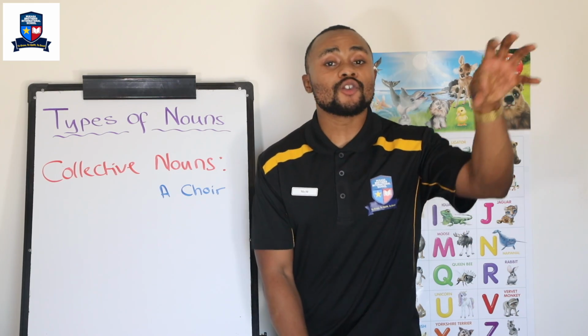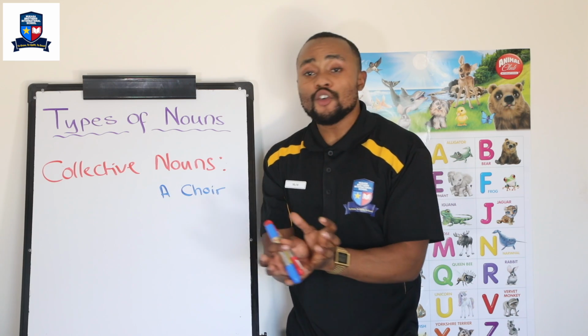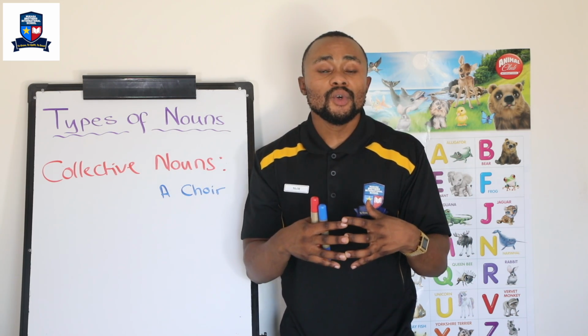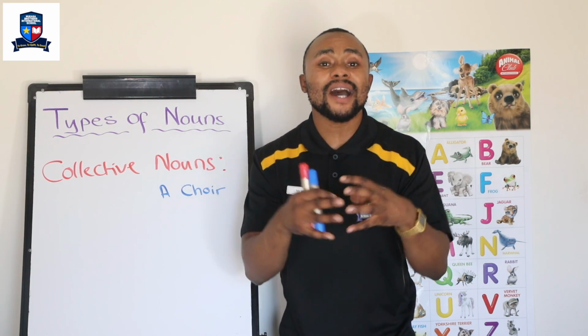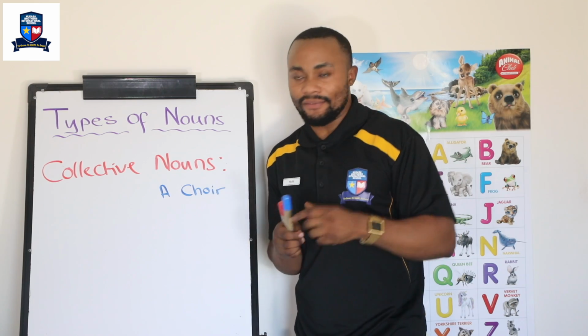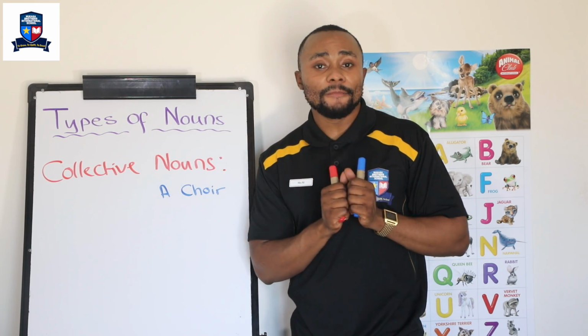Why? Because it is a group of people, and a choir is a group of people who have decided to come together to sing, or a group of people who are singers in a big group. That is a choir, so it's collective. Very good. Let's look at another example of a collective noun.